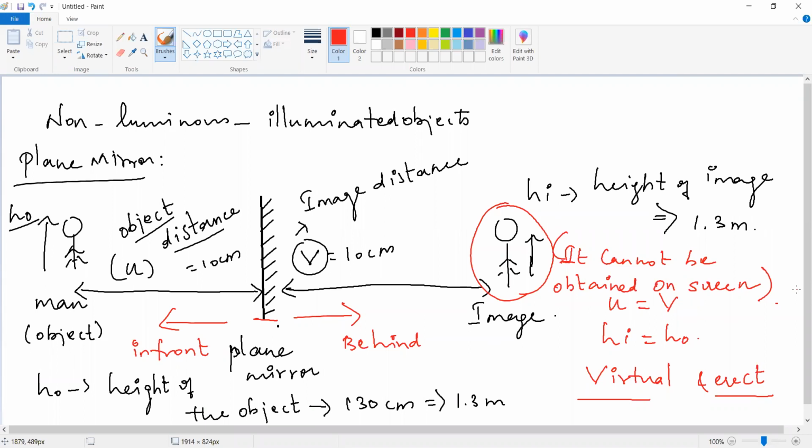Yes, tell me, Atulyan. Ma'am, we want to add up the U and V to get the object and the image distance. Yes. If you want to find out the distance between the object and image, we want to add these two distances, U plus V. That is 120 centimeter.